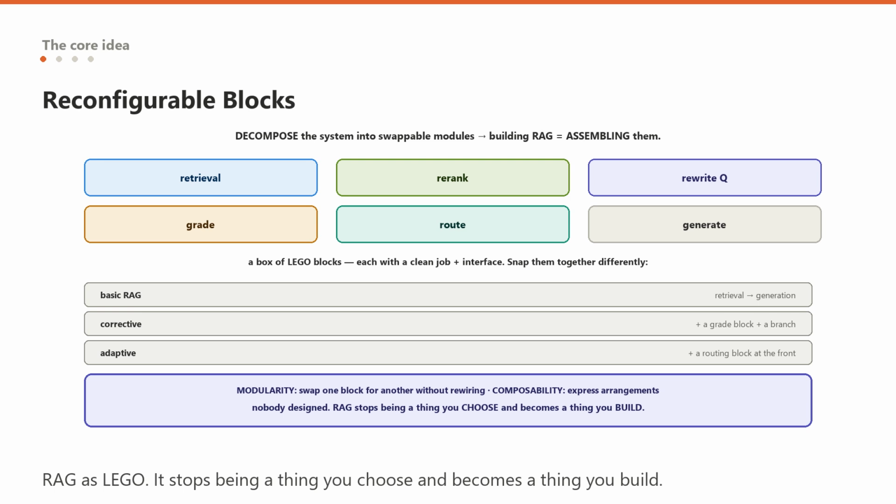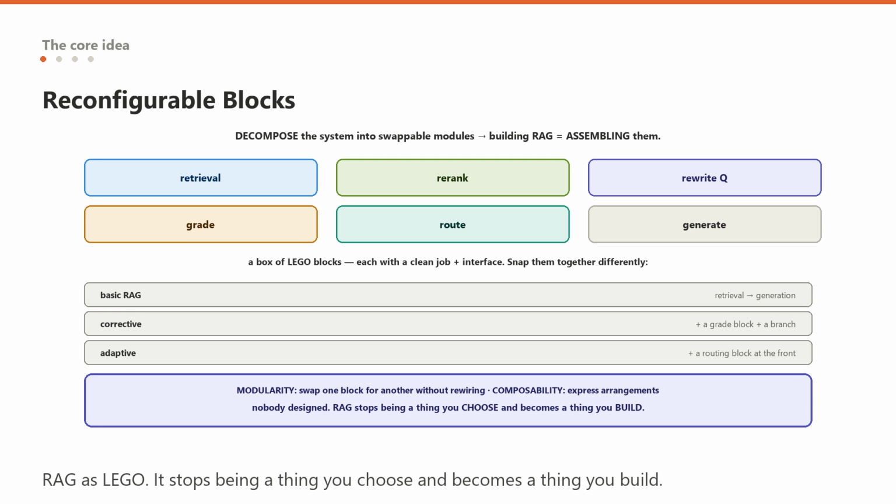First, modularity. Because each block has a clean interface, you can swap one implementation for another without rewiring everything. Replace your dense retriever with a hybrid one, or your re-ranker with a better model, and nothing else changes. Second, composability. Because the blocks combine freely, you can express arrangements nobody explicitly designed, including ones that do not fit any named technique.